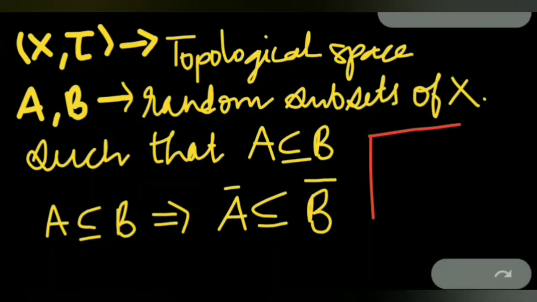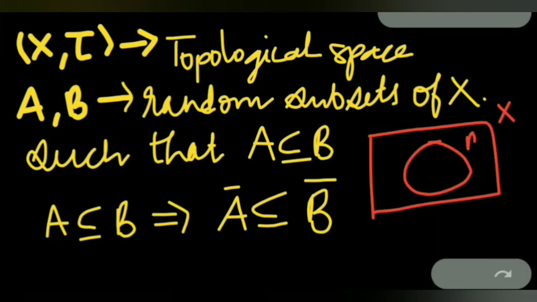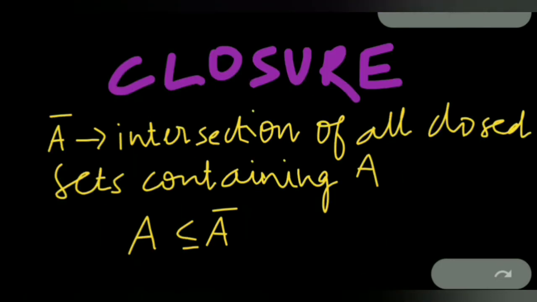That is, if here is our set X and this is the set B, then set A is contained in it. It means that B is the superset of set A. This implies that closure of B is a superset of the set closure of A.